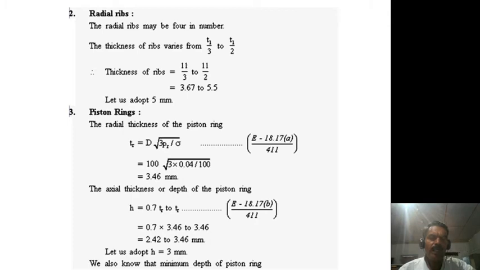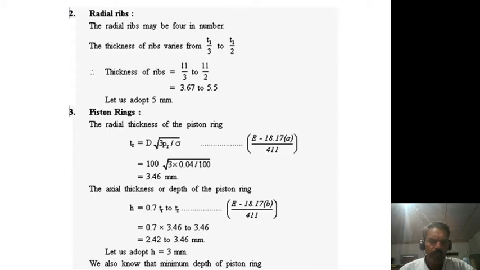Next, the third point is the piston ring. The radial thickness of the piston ring, that is TR, is equal to D into square root of 3 PR divided by sigma. By substituting all these values, you will get TR is equal to 3.46. Next H, that is the axial thickness or depth of the piston ring. This is an empirical formula. By applying all these values, finally you will get the H value.